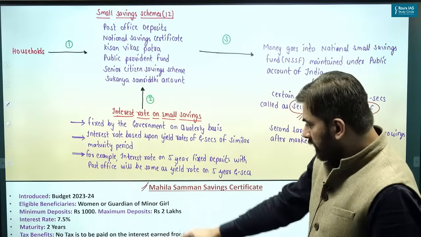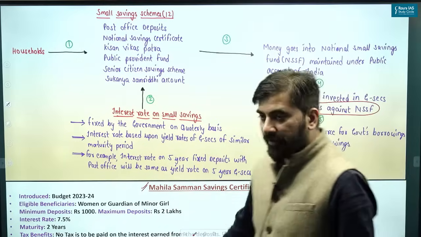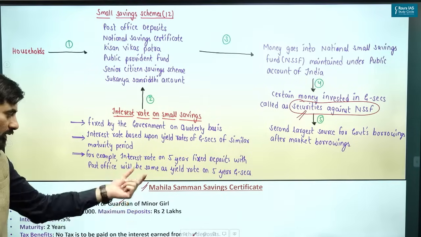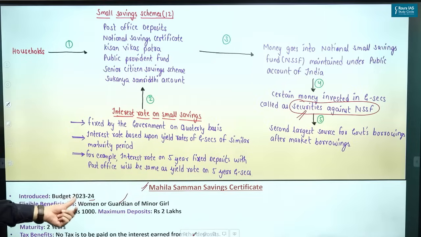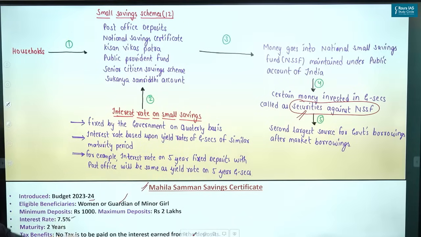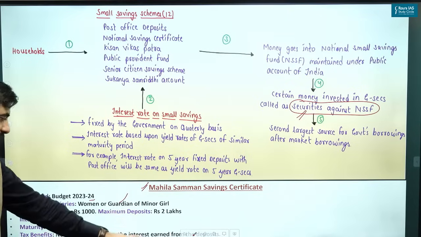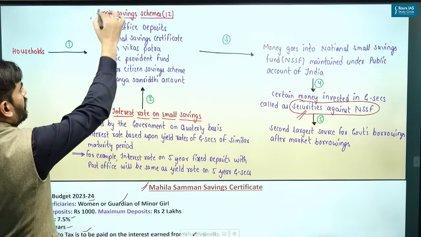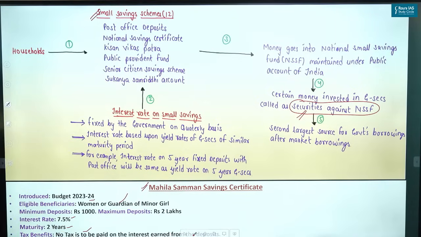Okay. So you can see Mahila Samman Saving Certificate has all of these parts. Eligible beneficiaries include women or guardian of a minor girl. A guardian of a minor girl can open a saving scheme in favor of a female, where the minimum deposit could be 1,000, maximum deposit could be 2 lakh, on which you get an interest of 7.5. Maturity is 2 years, and there is no tax to be paid on the interest earned from such deposits. All of this is part of the new small saving schemes of the government.